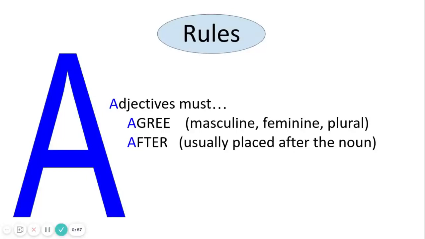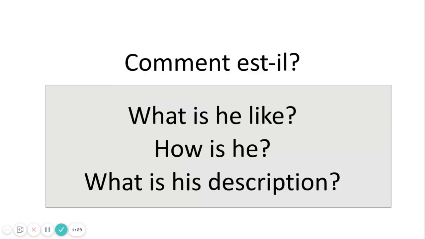So the main rules of adjectives: think of the big A. When you're thinking, what are the rules? Big blue A on the screen. Now remember that. Adjectives must agree, meaning is it masculine, feminine, plural? It's got to agree with who you're describing. And they must go after the noun. So if you are describing it, you can't say a smart boy. You're technically saying a boy smart. We want to know what we're talking about first, then describe it.